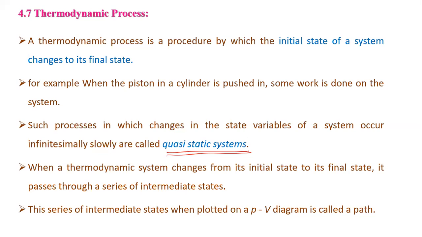This series of intermediate states, when plotted on a PV diagram, is called a path. We already saw three diagrams here. In those three different paths, 1 to 2, how it goes. Then again, different paths we already learned.